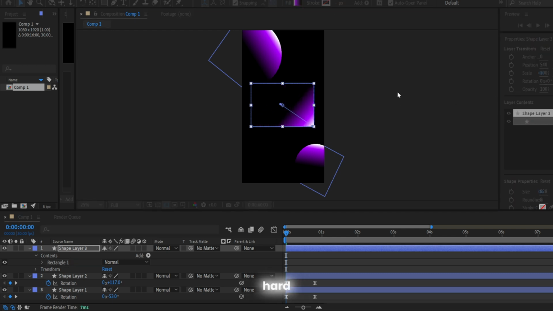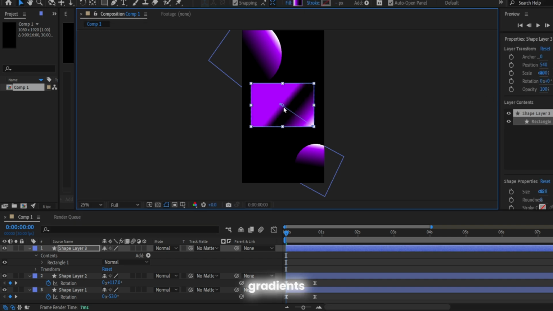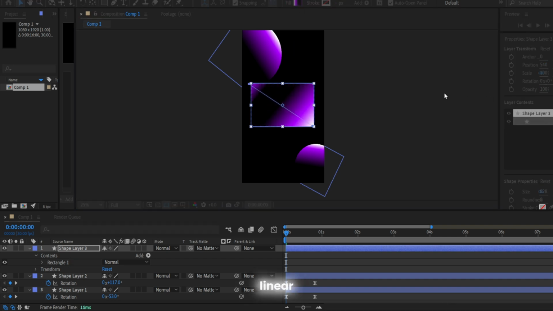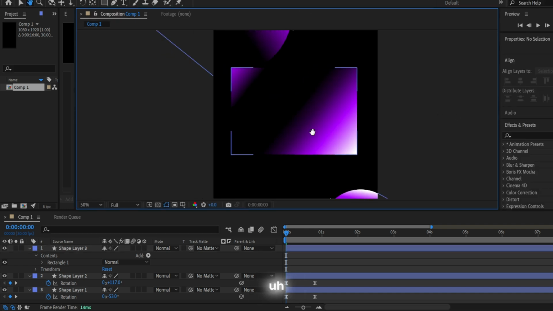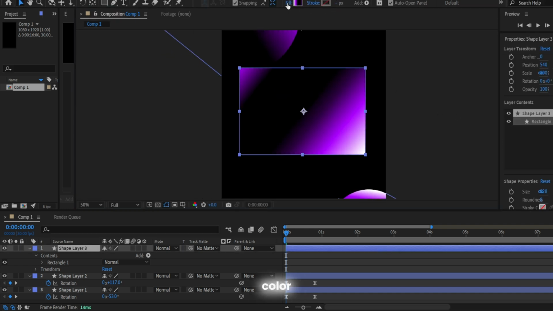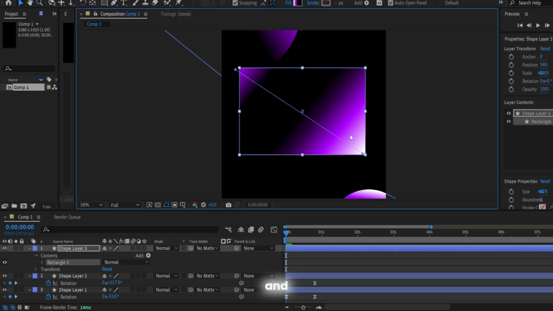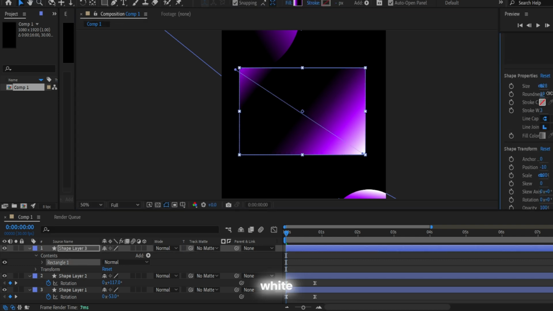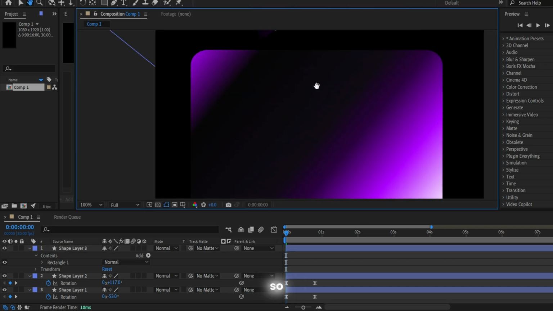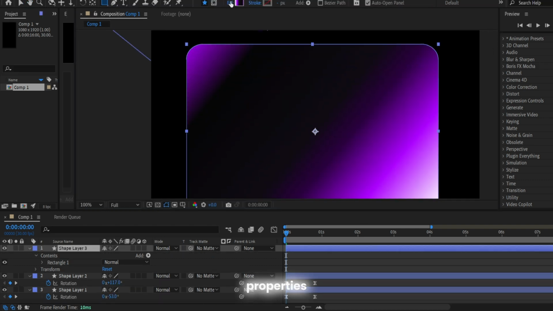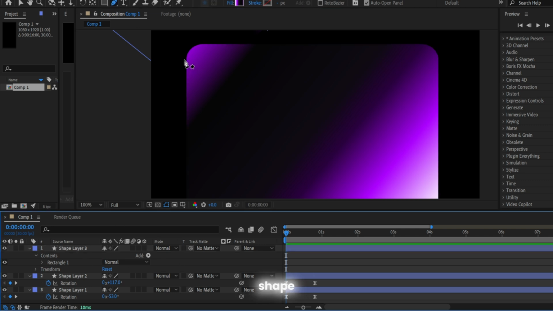It's nothing too hard, you just need to adjust your gradients. I'm using the linear gradient. You can see my colors: purple, dark color, black, and white at the edges. Also don't forget to make it round, so you can just open the properties and increase the roundness of your shape.